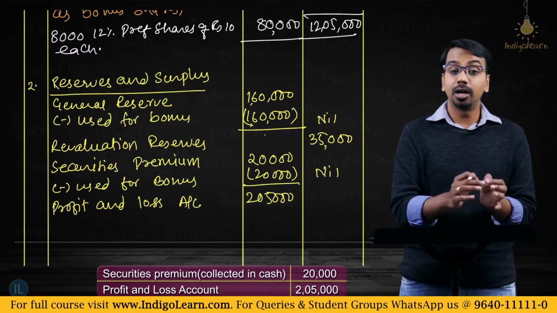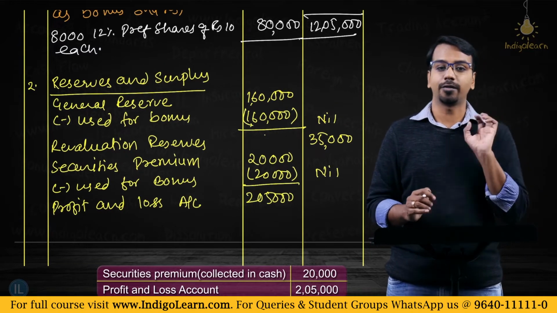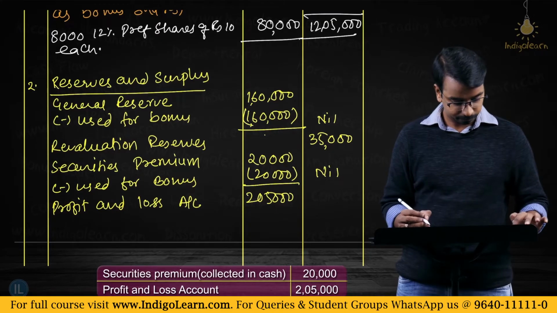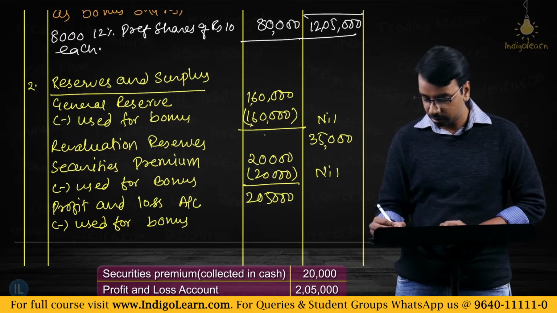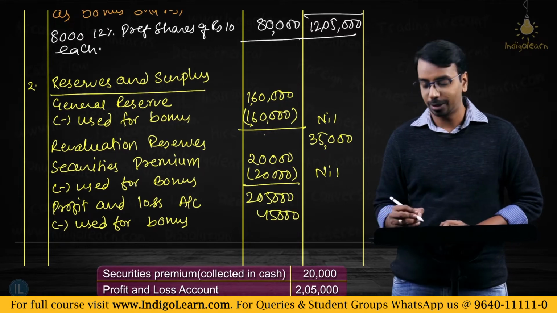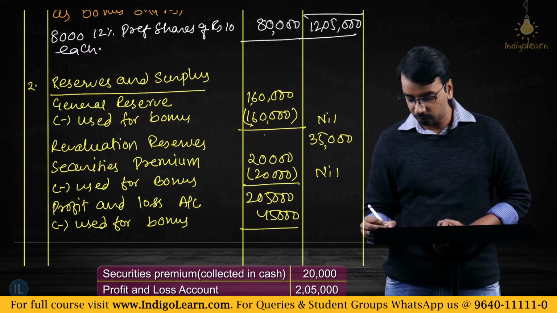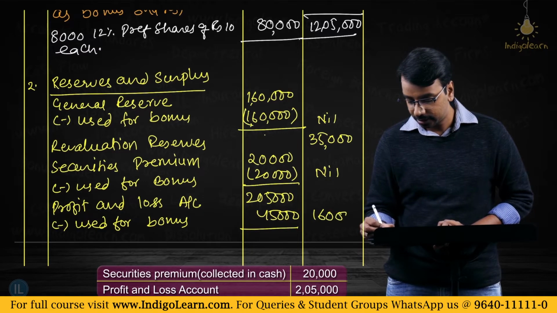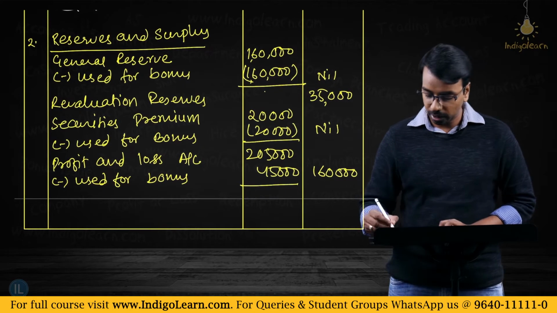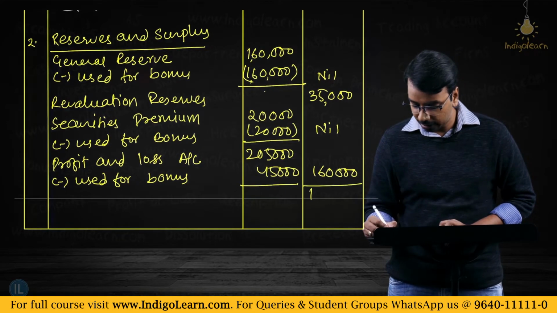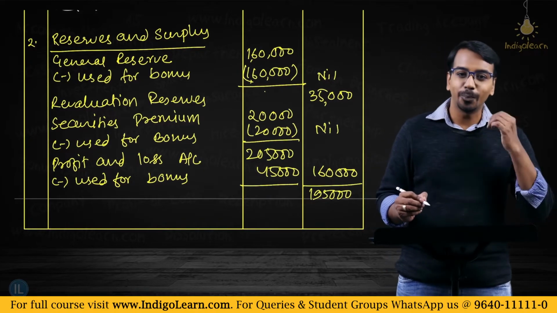And if you look at the journal entry that you have just passed, you have utilized 45,000 of that. So less used for bonus 45,000. 2,05,000 minus 45,000, 1,60,000. So 1,60,000 plus 35,000, you have a total here of 1,95,000. This is what you will put in the balance sheet.